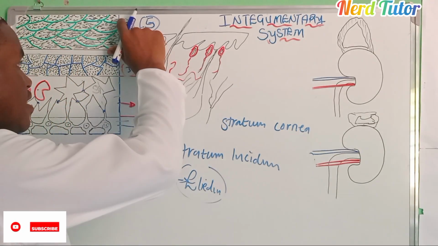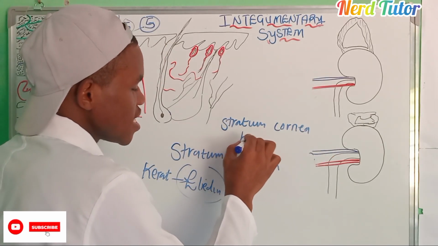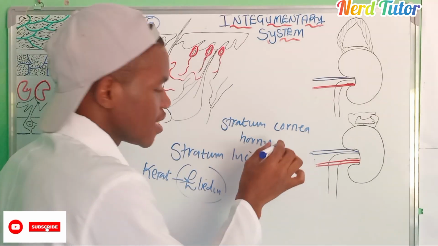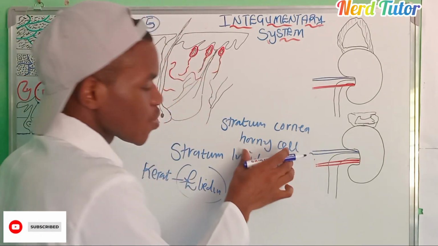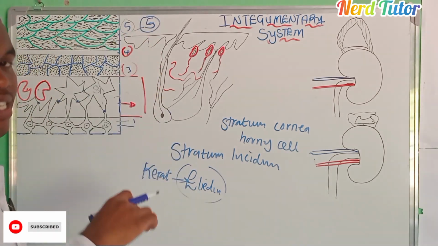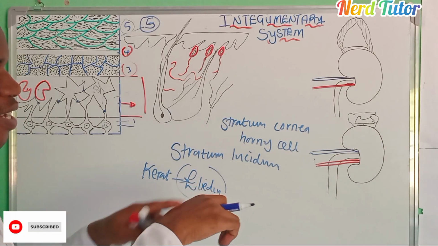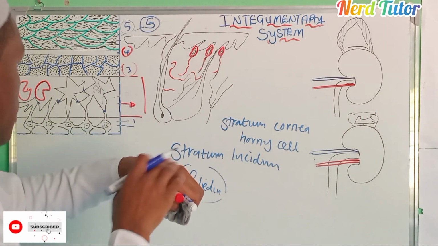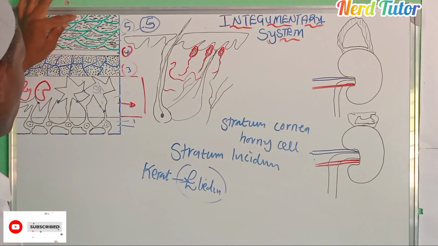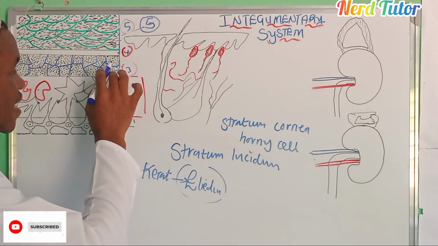So this is the stratum corneum. Sometimes it is referred to as horny, or they say it has horny cells, because of its toughness. This one is very tough. It is the one giving you that protective layer that you are able to see here. The black things we see in the stratum corneum are different from the black things which are here.